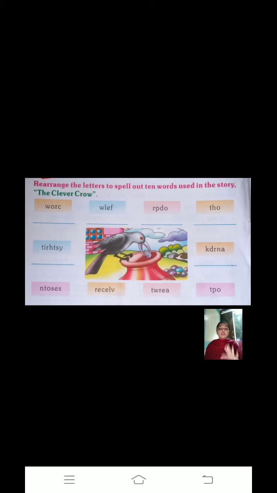What do we have to make? We have to make a meaningful word. So here I have done it for you, like WORC. The proper word for it is crow. You can see the upper word is jumbled, and we have to arrange the letters to make a meaningful word, like CROW. It becomes crow. Second word WLEF, what new word will it make? FLEW, flew, right.